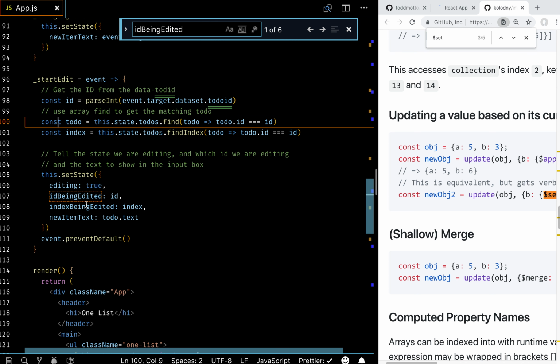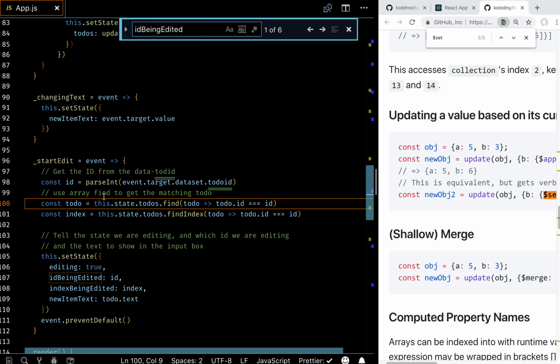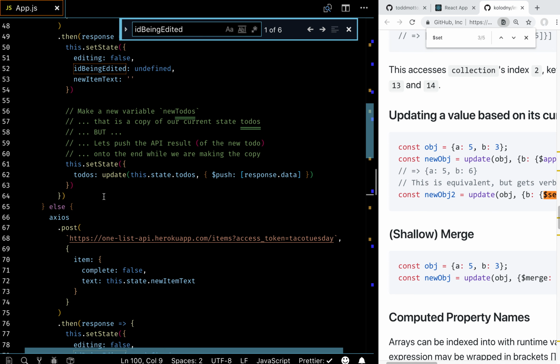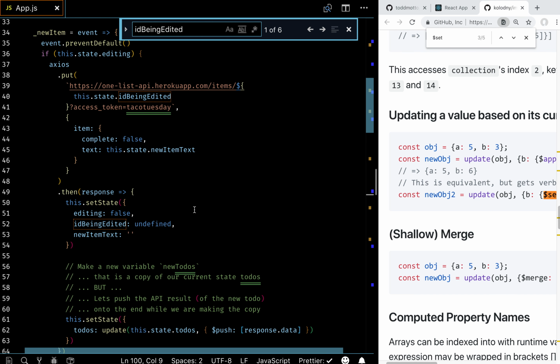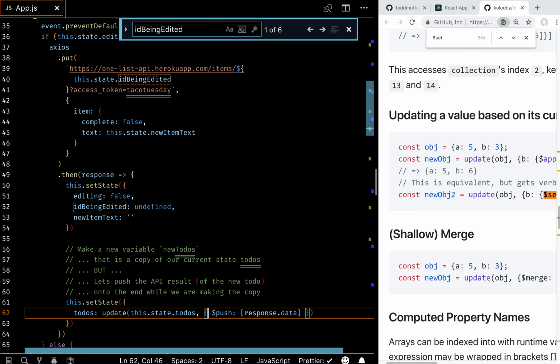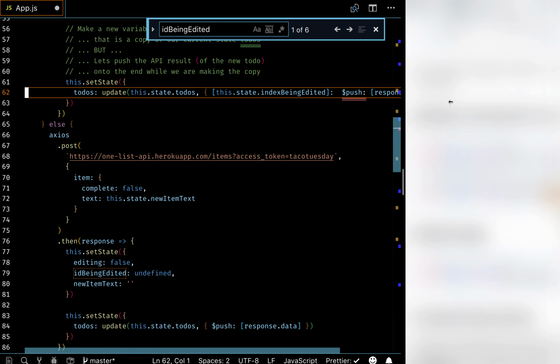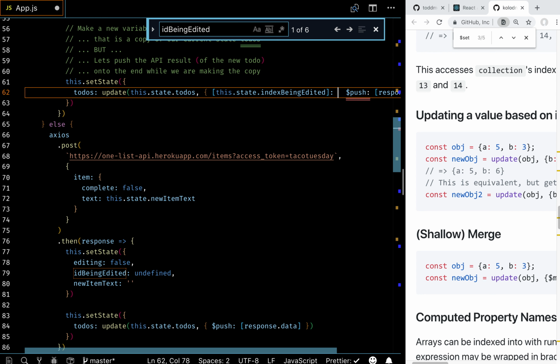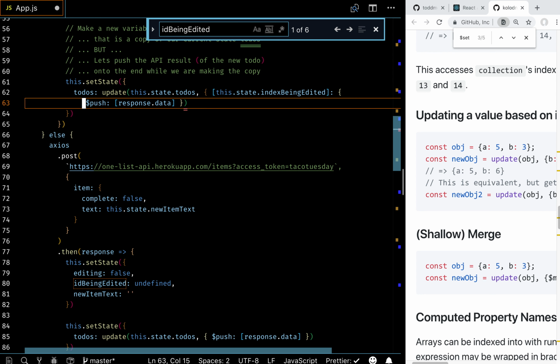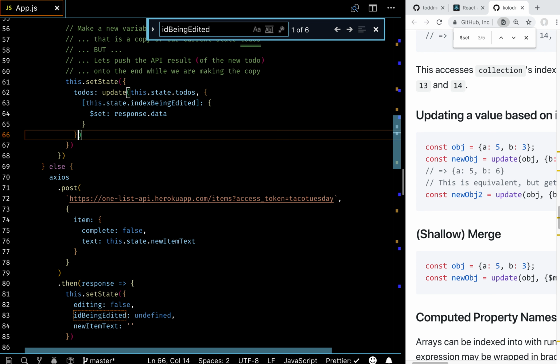So we need the ID being edited and the index being edited, because eventually here, this one, when we're updating, will become this.state index being edited. Let's make this bigger. And we are going to set this to the response data and finally close this.